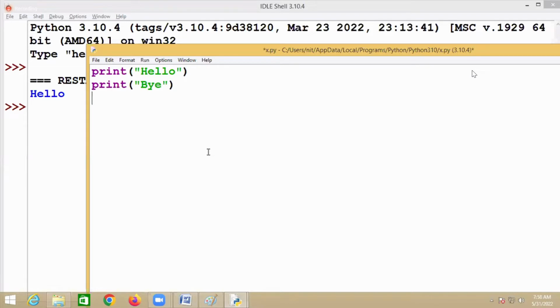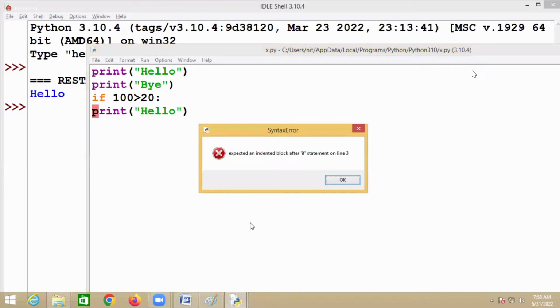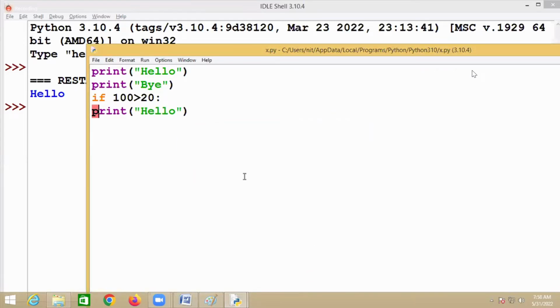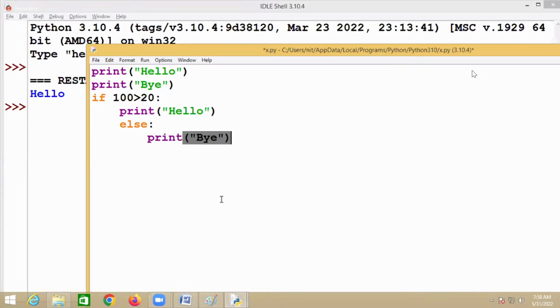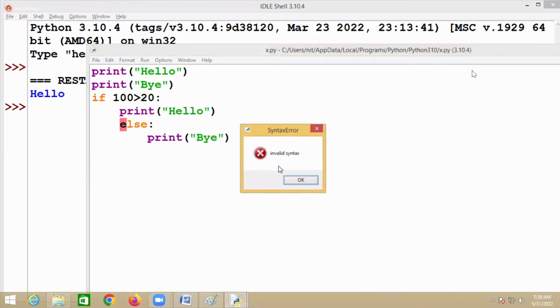Same line. In the same way, if 100 greater than 20, and you write print hello like this, this also gives an indentation error. Why? Because if requires a statement, so indentation should be given. And if you write else here, inside the if, and print bye, then again it gives an indentation error. So if should be followed by else. But where do you write else? Inside the if or outside the if? Inside the if. Is it allowed or not? Not allowed. Invalid syntax.